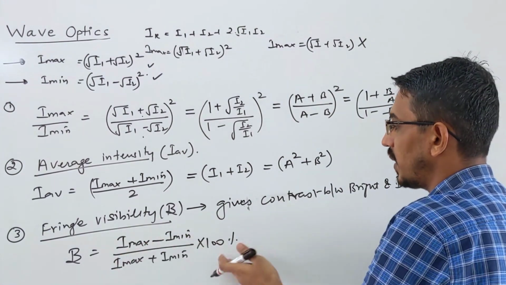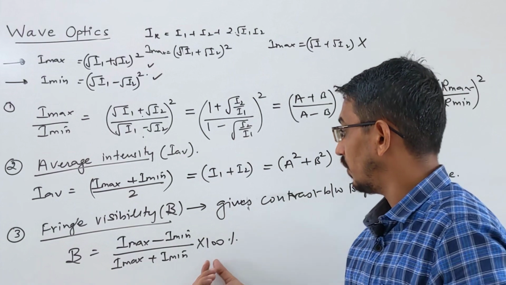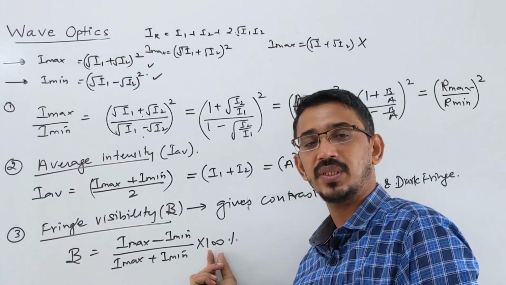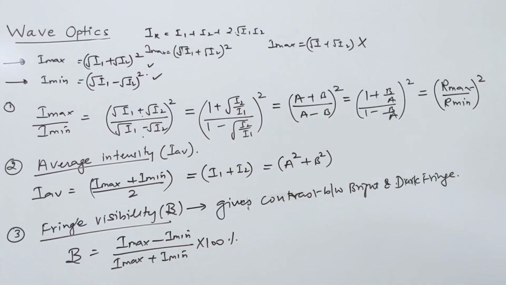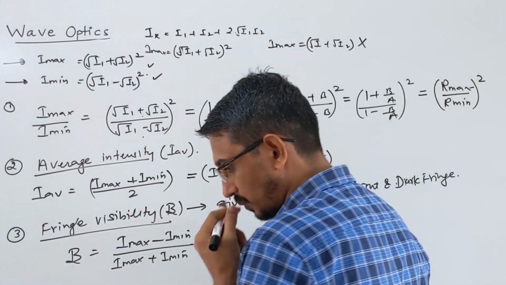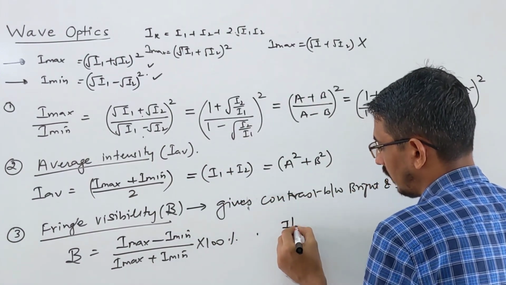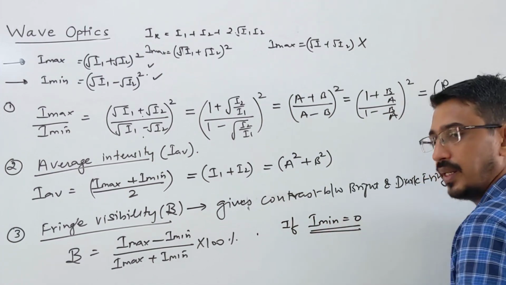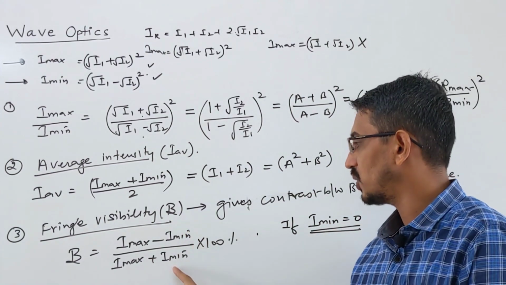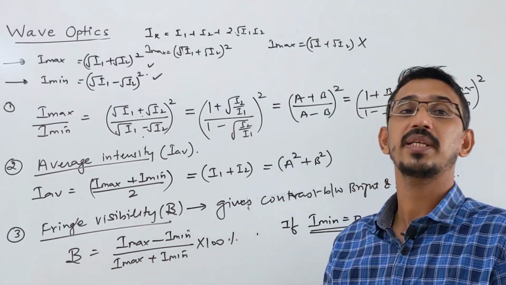Okay, so if you want to get maximum clarity, your beta should be 100%, right? That will happen when you want to get this 100% answer, it means the amplitudes of the two waves coming should be exactly the same, same amplitude or same intensity, correct? Look here, I write here, suppose I min is 0, then you get I max by I max, which means 1 into 100, 100%, maximum clarity.